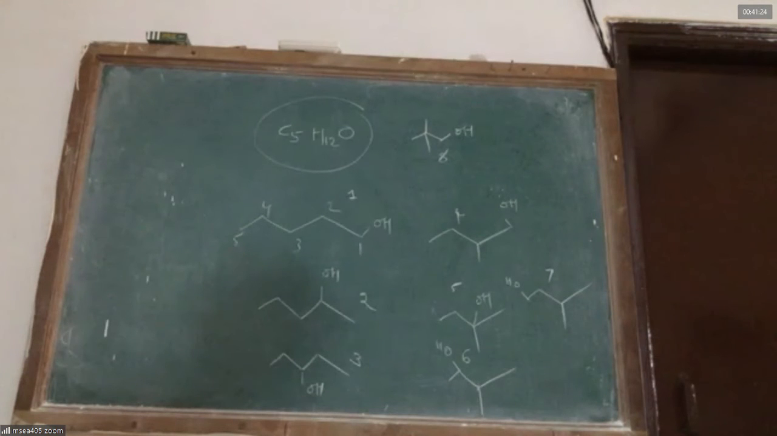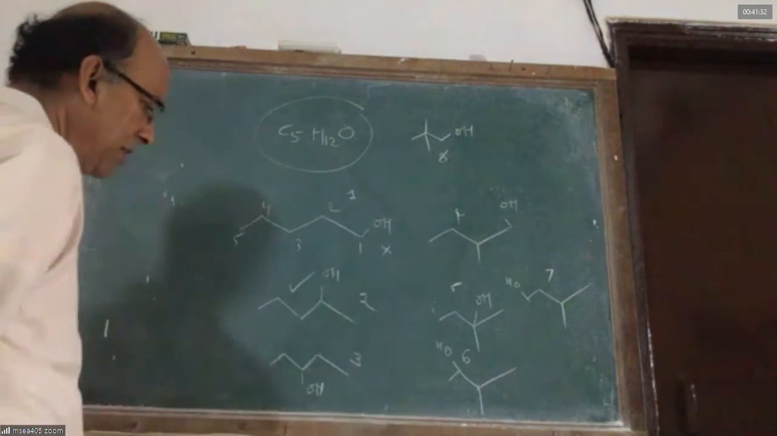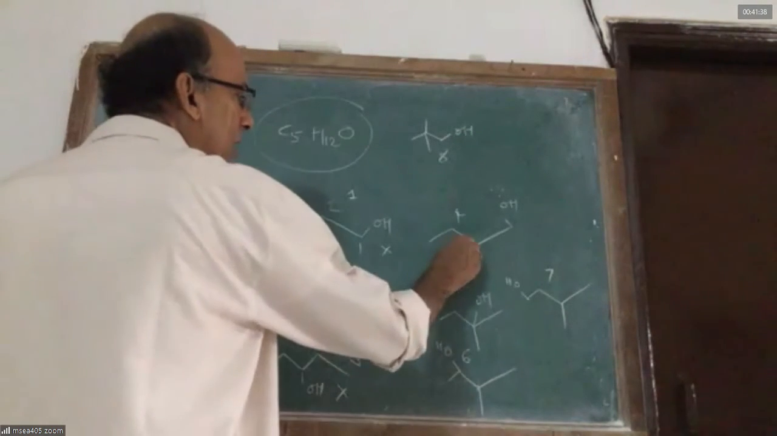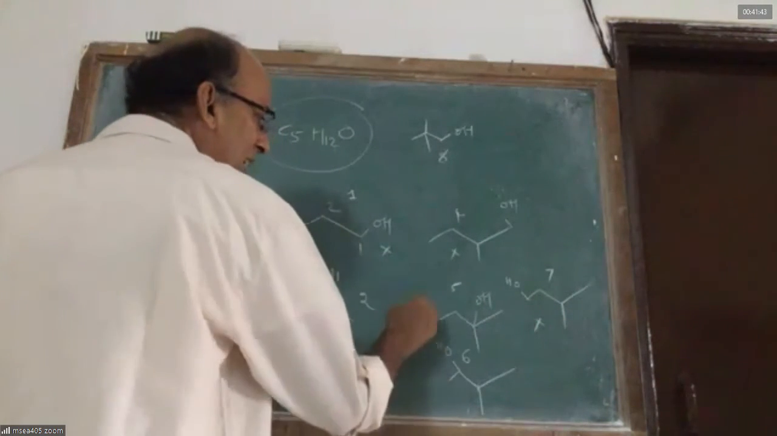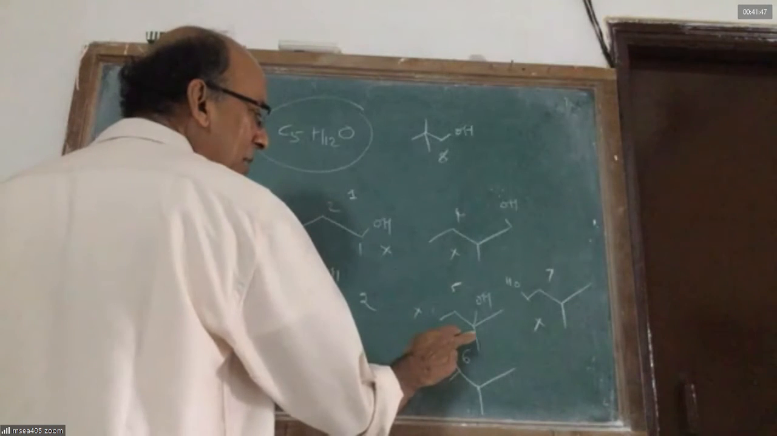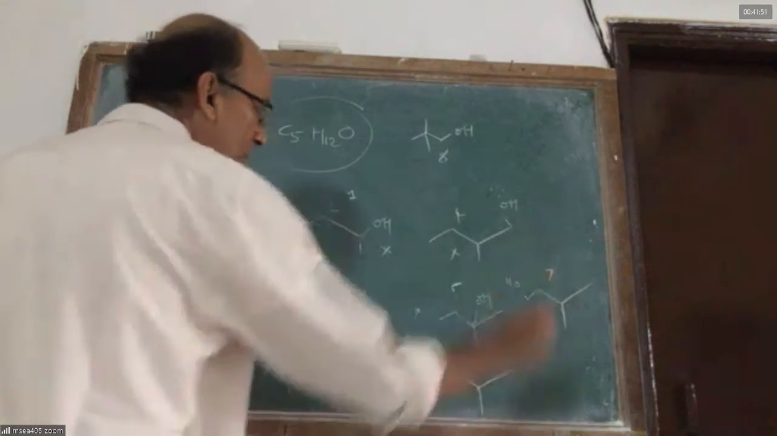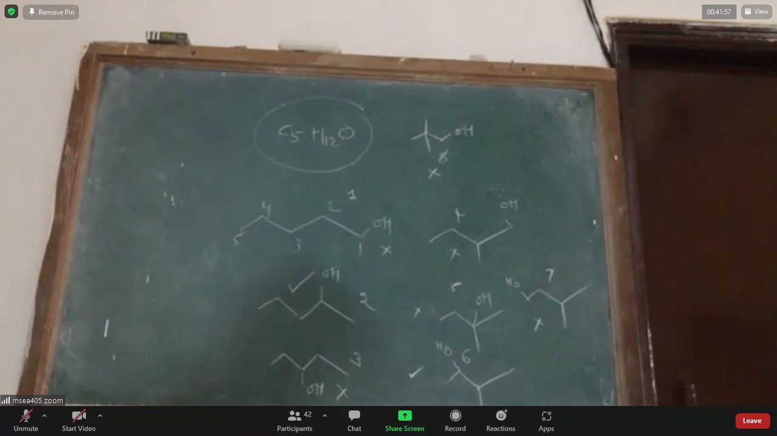Now, out of these 8 products, how many can give iodoform test? It cannot give iodoform test. It can give iodoform test. It cannot give iodoform test. It cannot give iodoform test. It cannot give iodoform test. It cannot give iodoform test because it cannot become ketone or aldehyde on oxidation. It can give iodoform test. Sir, can you tell how the second can give iodoform test, sir?